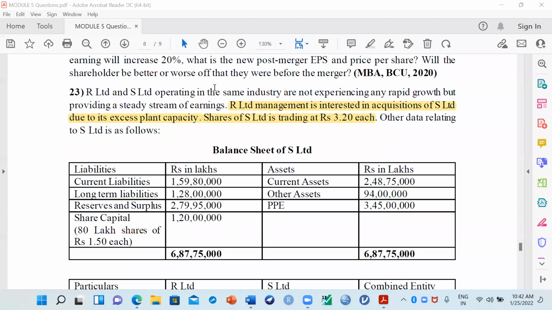So there are two firms, one is R and one is S. You have to tell me which is the buying company and which is the selling company here. R Limited is the acquiring, or we can say buying company, and S Limited is the target firm, right? Fine. Perfect.